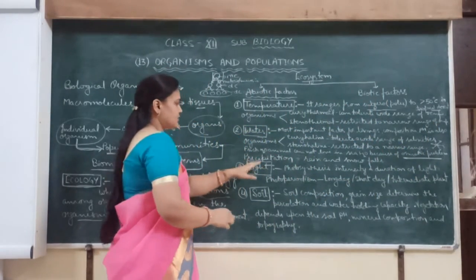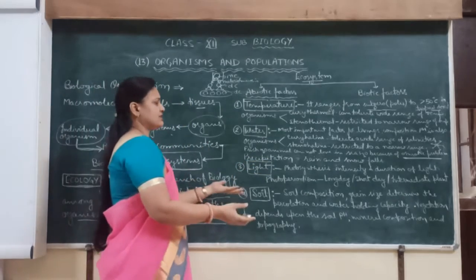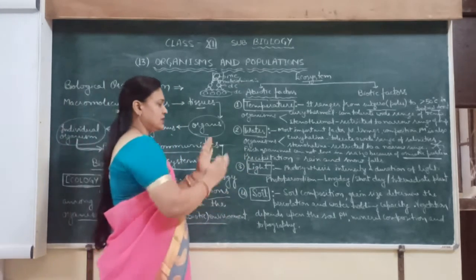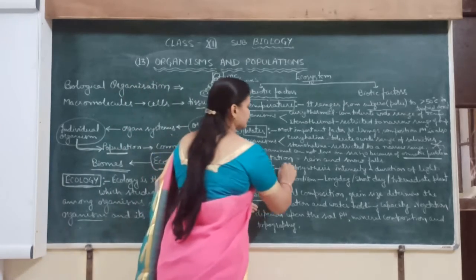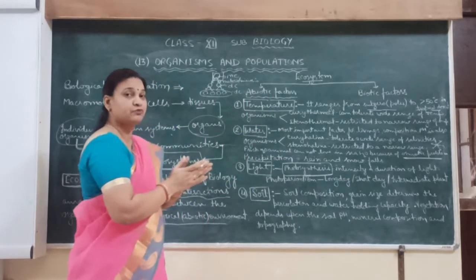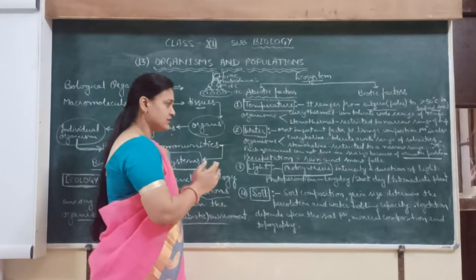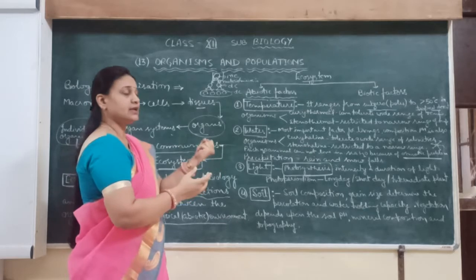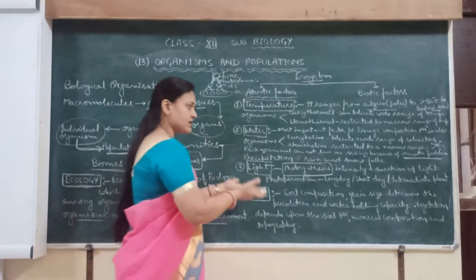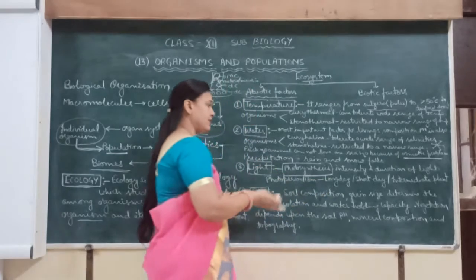Now the next word is precipitation. What is precipitation? Rainfall and snowfall are both known as precipitation. The third abiotic component is light. Light is very necessary for the photosynthesis process. Photosynthesis is the process by which plants make their food. The ultimate source of light is the sun. So the plants absorb the light from the sun and make the food for plants and animals also. And the intensity and duration of light is also very important.